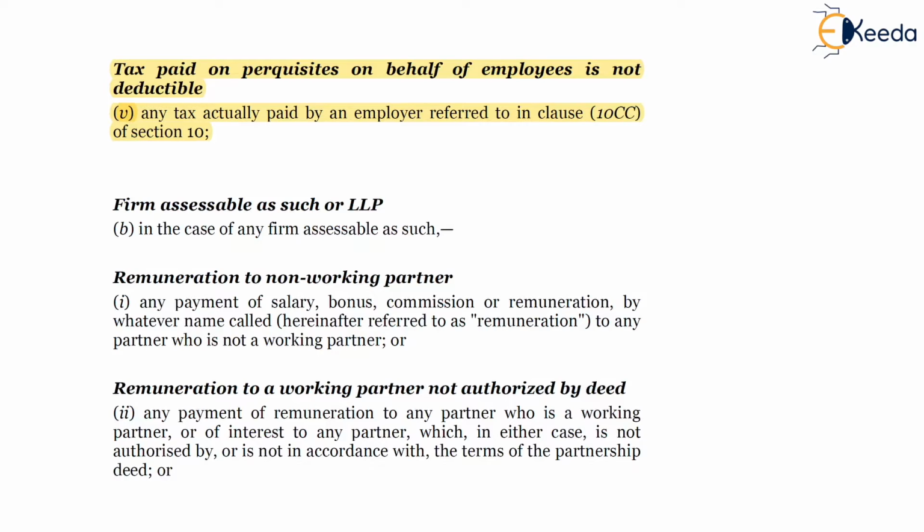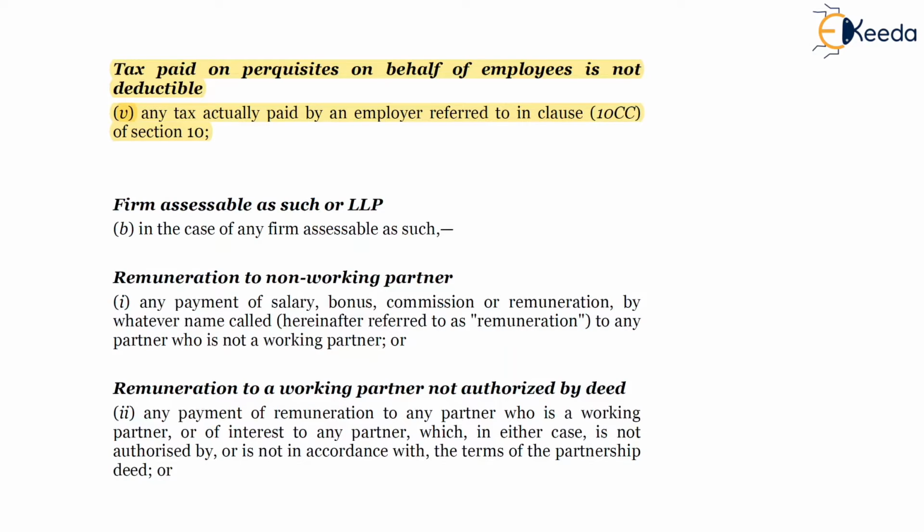So any remuneration paid by the firm as per the books of accounts will be added back to the net profit, and whatever is the amount derived is the book profit for the purpose of computation of allowable deduction to the firm. So again, remuneration paid, not interest, to a non-working partner is disallowed.